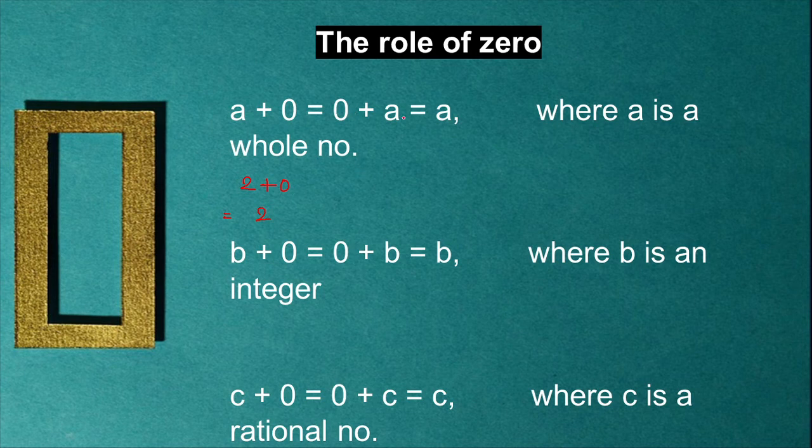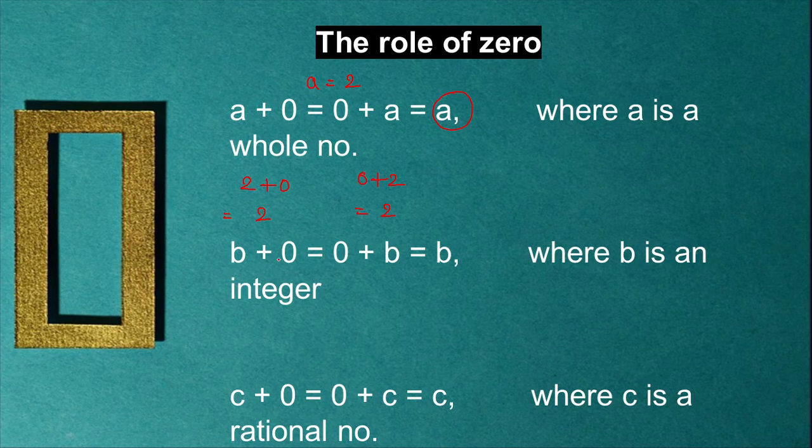Then let's take 0 plus a. Here I am taking a as 2. Now, 0 plus a means what? 0 plus 2 is going to be again 2. And that's what we wanted, or that's what we have to prove. So, if you are adding 0 to any number, the sum is going to be the number itself.